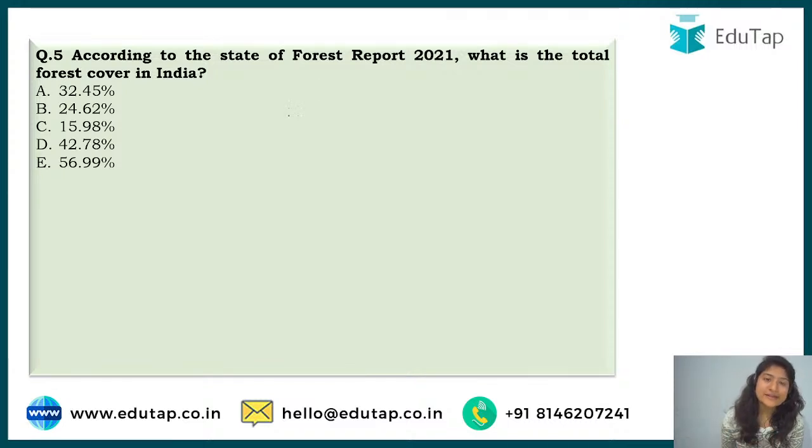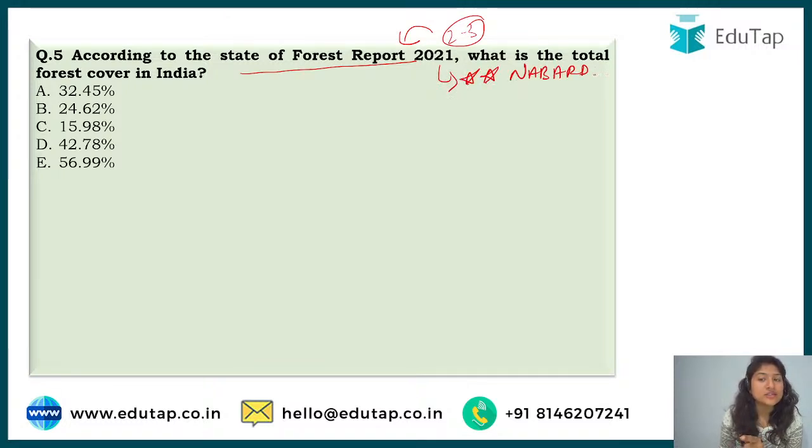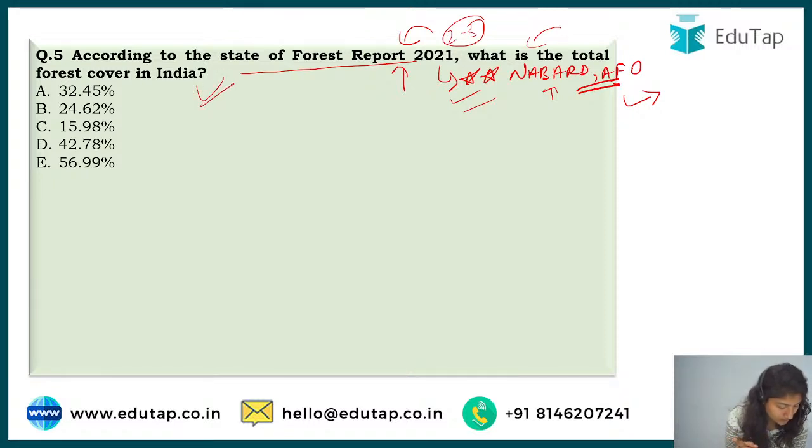So recently, a few days back only, this State of Forest Report 2021 has been released. Just 2-3 days back, and it is very important even for your NABARD, and it could be asked in your AFO as well. So before going to the exam, do study about this report. In NABARD also this time a question was from this, and in AFO you can expect a question from it, because this is current affairs as well as related to agriculture. So what is the total forest cover in India according to this recent report?